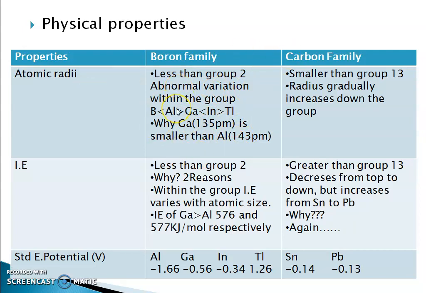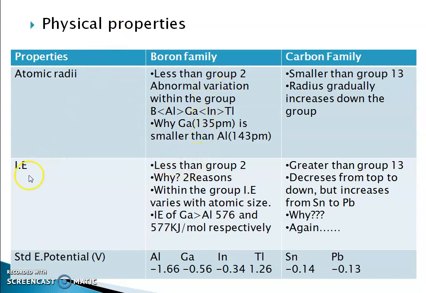While writing the answer for such a question, why aluminum is bigger than gallium, definitely there should be the words weak shielding of d electrons. That is the key term we have to use for answering that question. Comparing, carbon family is definitely smaller than group 13 elements because of the increased nuclear charge, and radius gradually increases down the group as expected. But this exception is in the boron family.